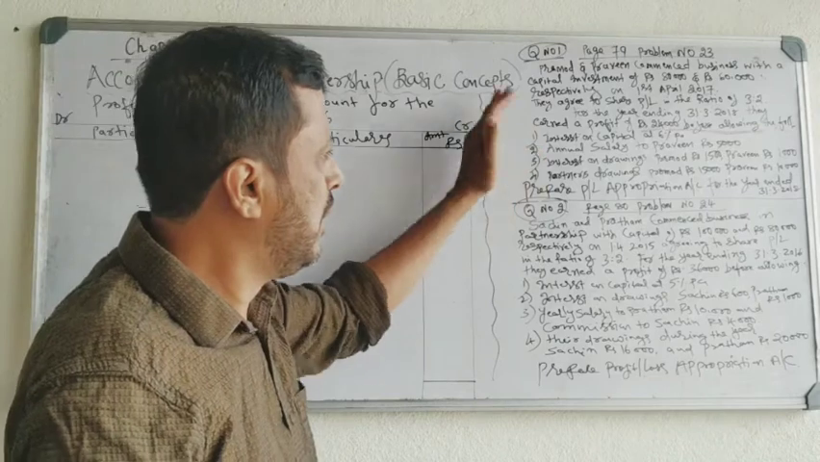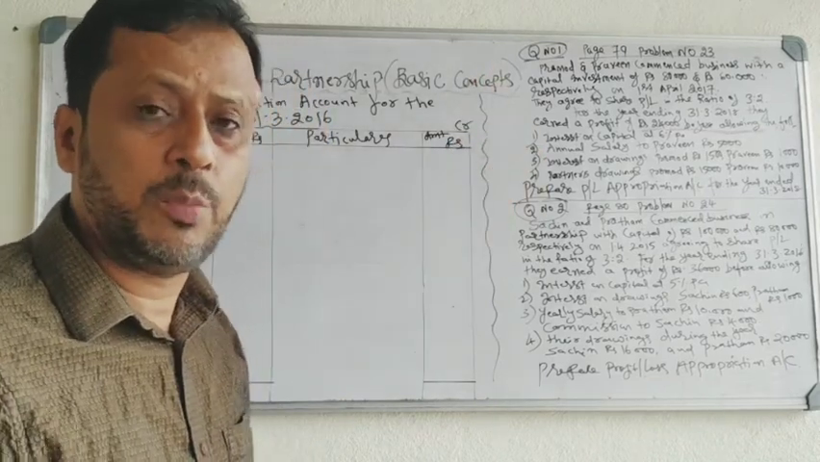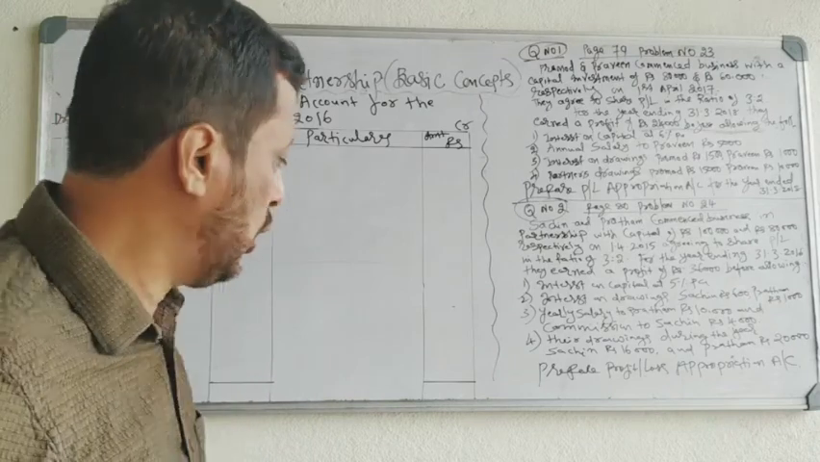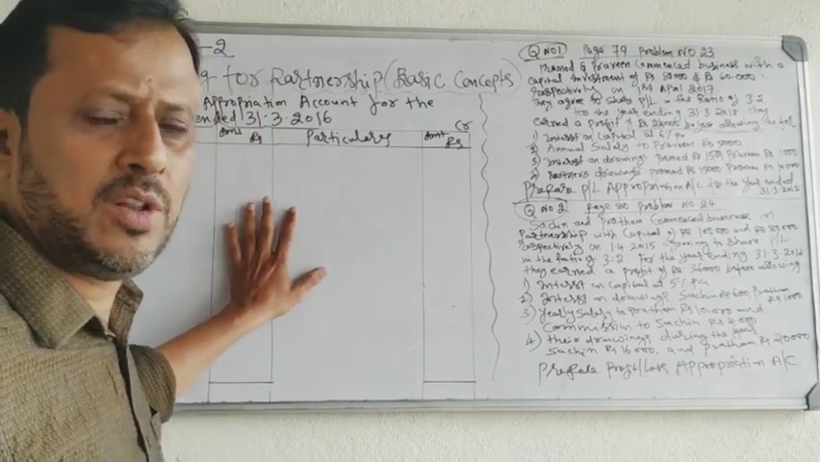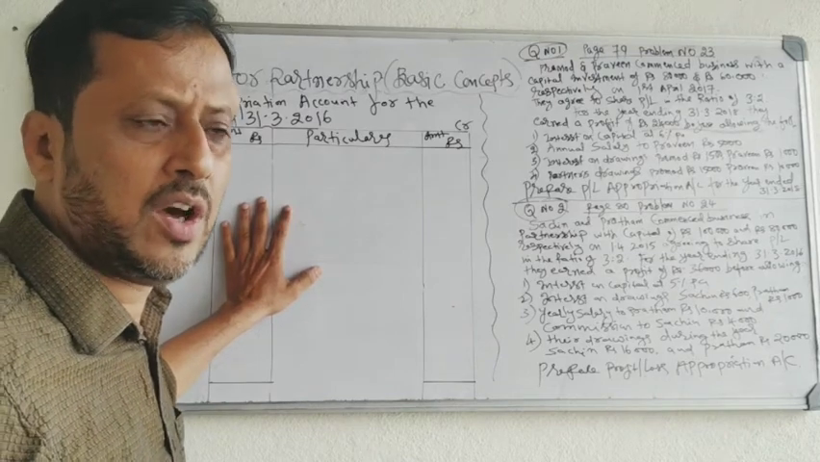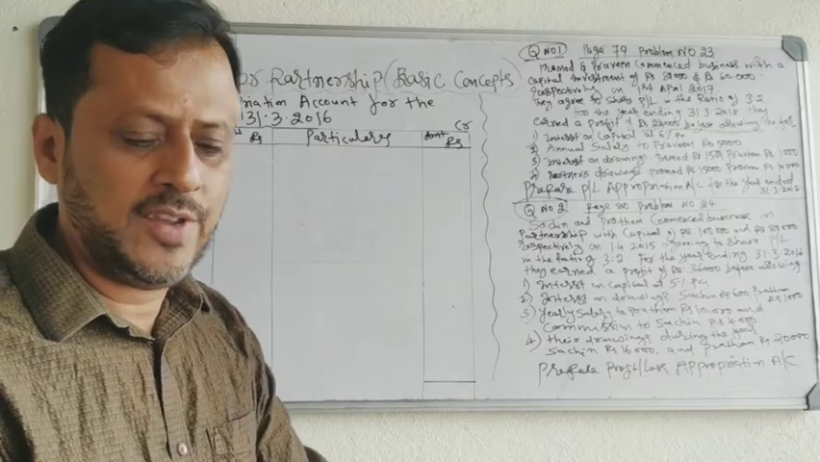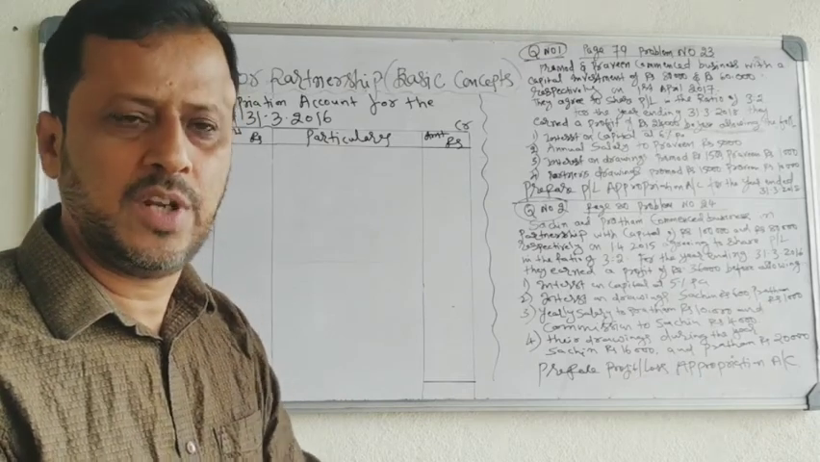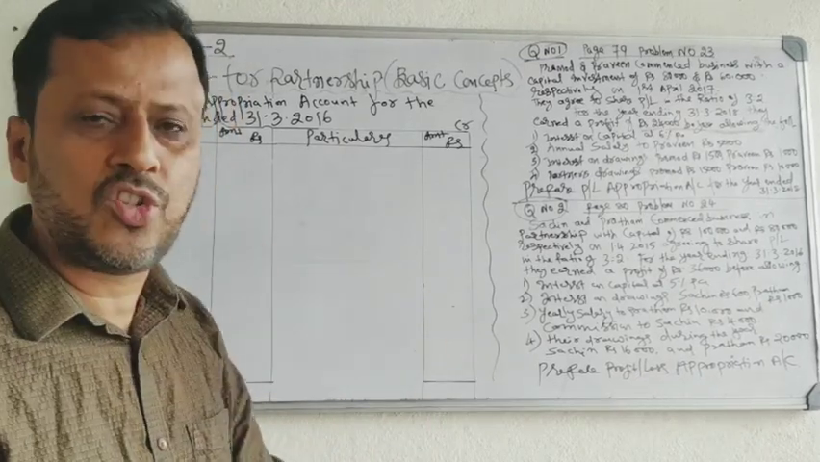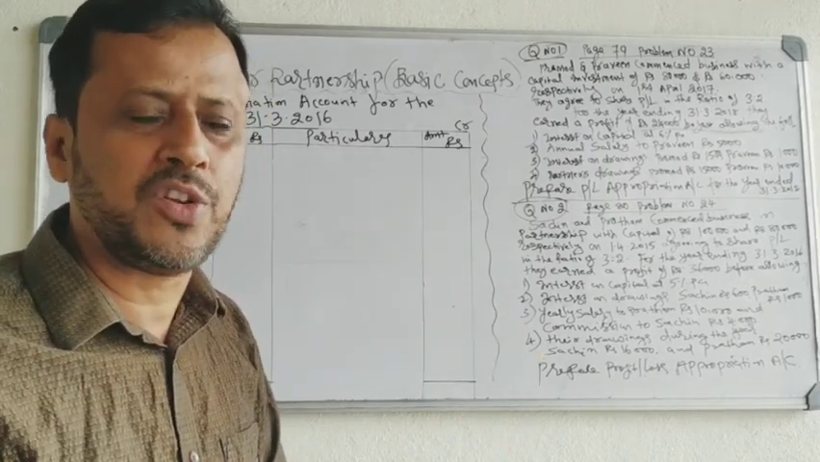Here in the problem, you will be given the capital of the partners, and you will be given the drawings of the partners. Don't record capital and drawings in profit and loss appropriation account. Capital and drawings are not appropriation of profits. Interest on capital, salary, commission, debit side. Interest on drawing, credit side. These 4 items are appropriation of profit.